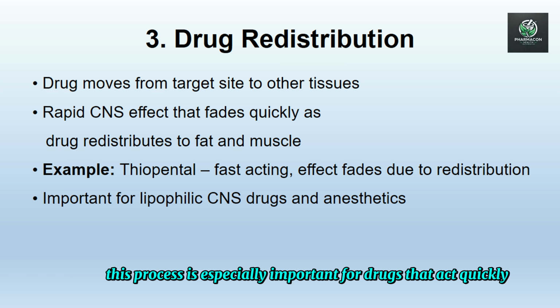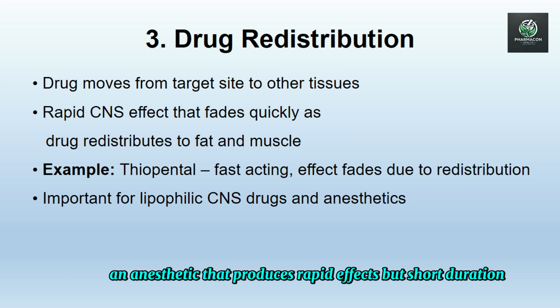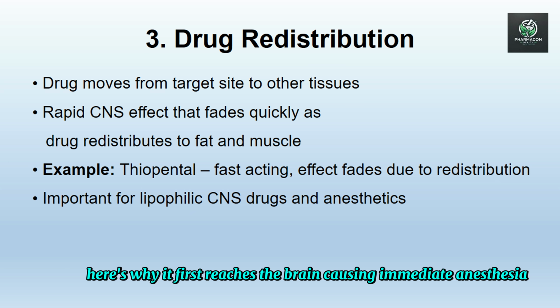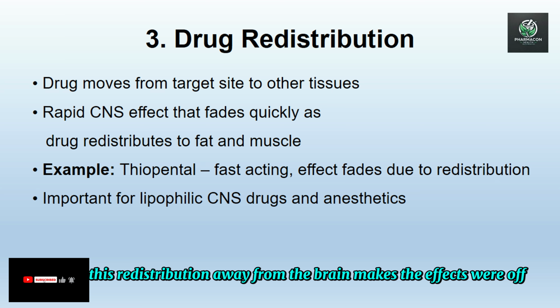This process is especially important for drugs that act quickly in the central nervous system. A classic example is thiopental, an anesthetic that produces rapid effects but short duration. Here's why. It first reaches the brain, causing immediate anesthesia, then quickly moves into fatty tissues and muscles. This redistribution away from the brain makes the effects wear off fast.